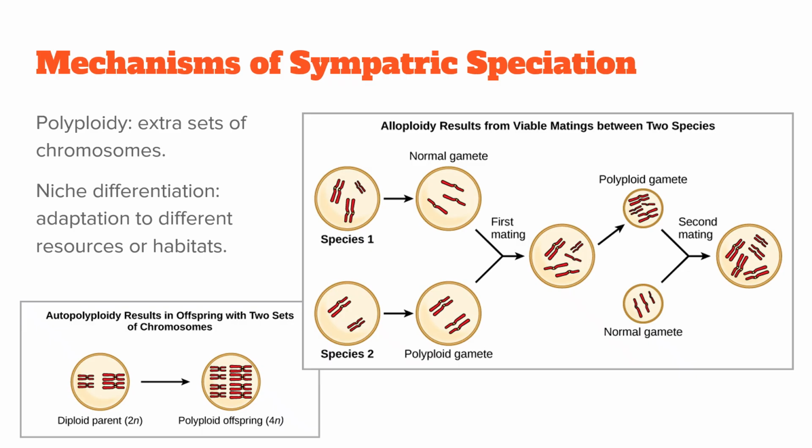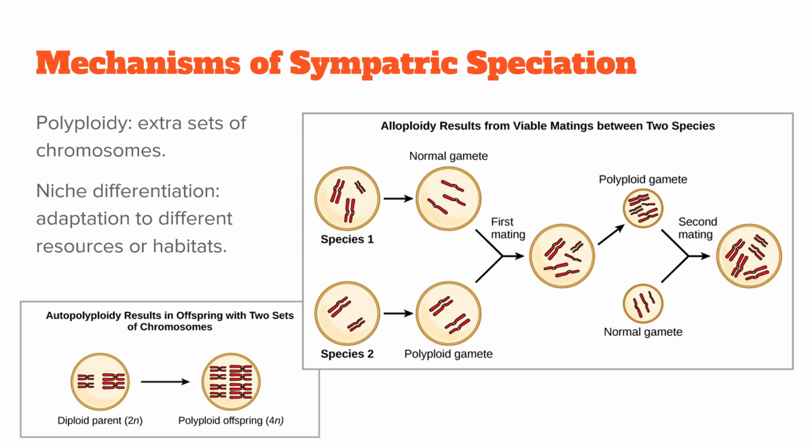Sympatric speciation can occur through genetic changes, even when populations share the same physical space. There are two important genetic mechanisms illustrated here. Autopolyploidy occurs when an individual has more than two sets of chromosomes from a single species. For example, an error in cell division can double a plant's chromosome number, creating a tetraploid. Tetraploids are reproductively isolated because they can't produce fertile offspring with the original diploid plants.